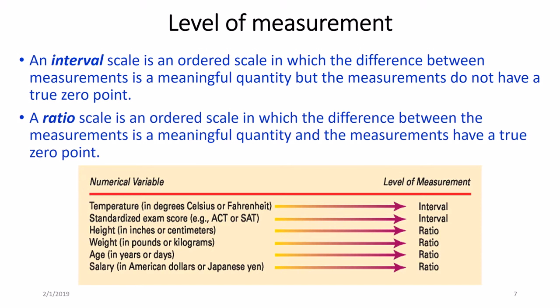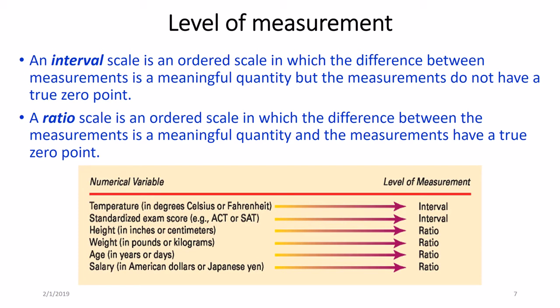Let's also take another example, and this is an example for ratio scale. Height can be in inches or centimeters. If you measure the differences of two different heights in inches and then also in centimeters, the differences are the same.